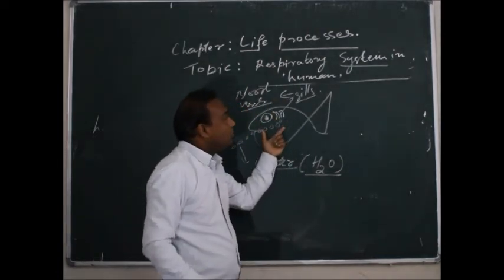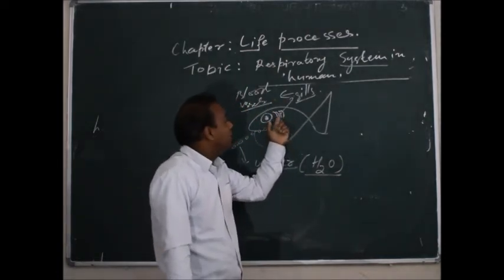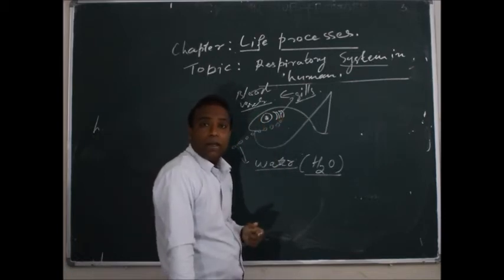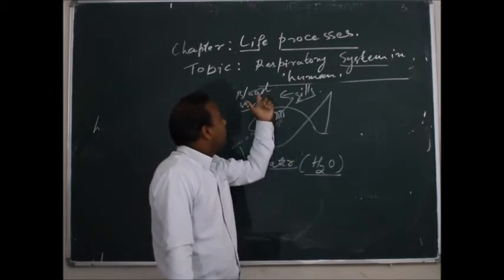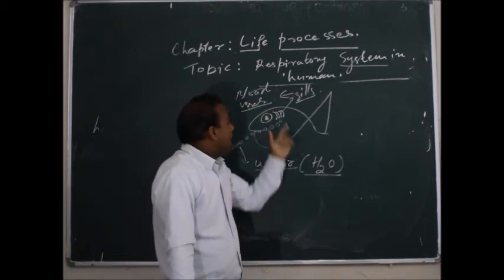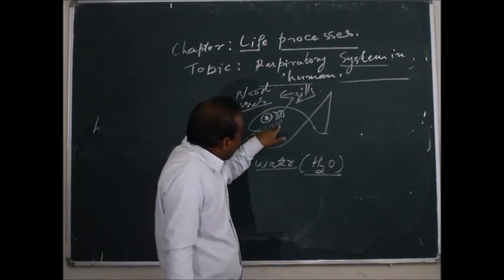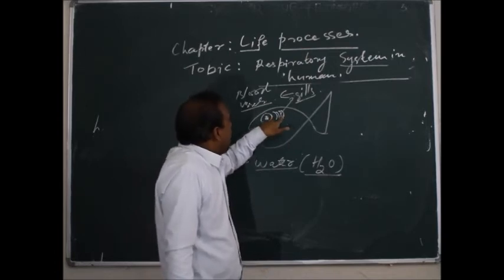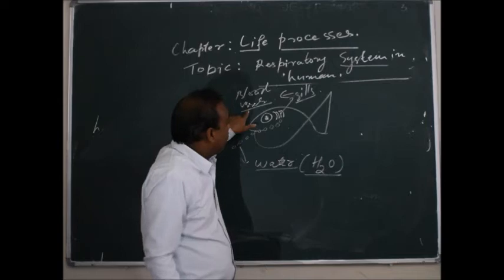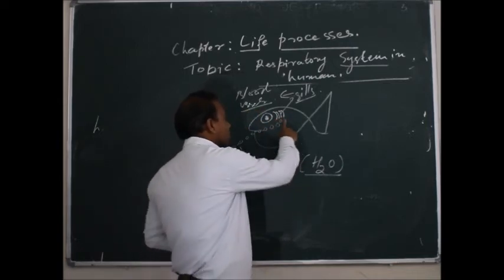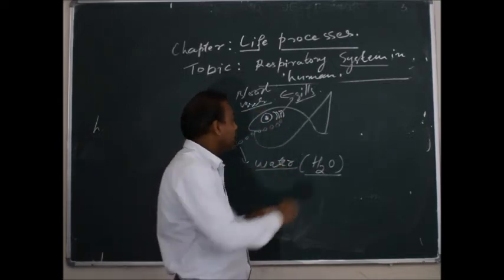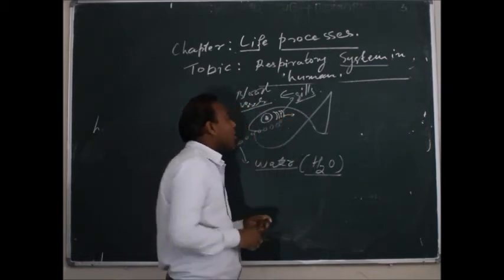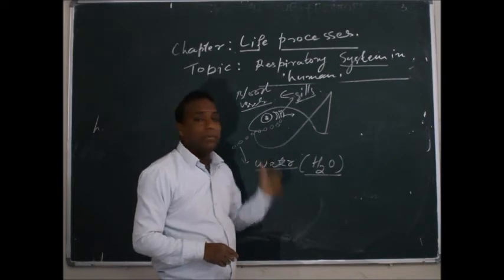When you go to the shop and buy a fish, you can take out the operculum part, and it is red in color. Why is it red in color? Because the blood vessels are present there. When the water comes in contact with the gills, the blood vessels take up the oxygen, and that blood then passes the oxygen to the different parts of the fish body.